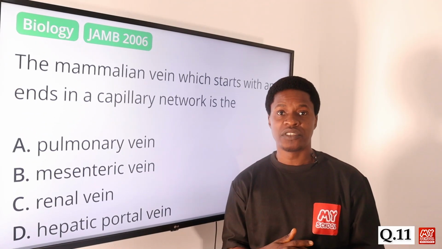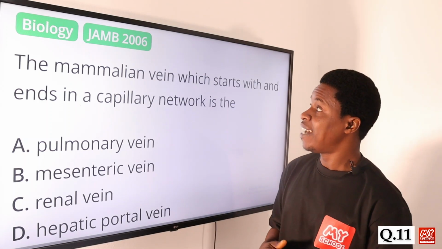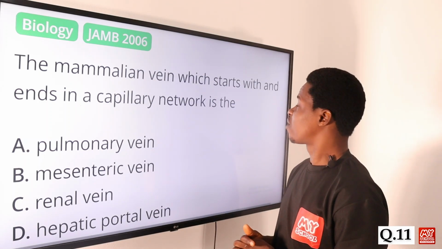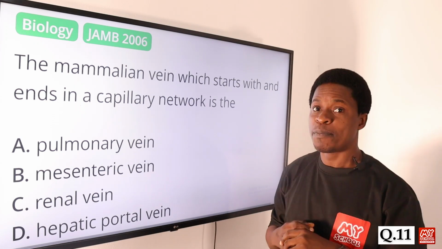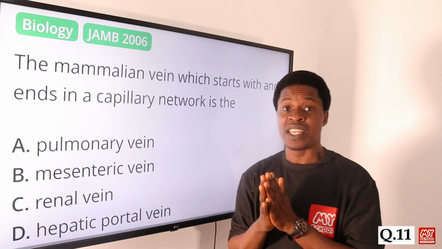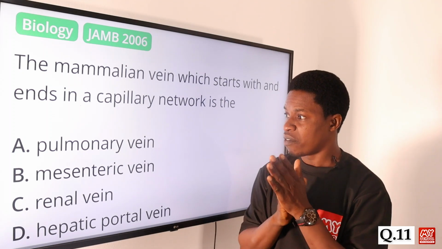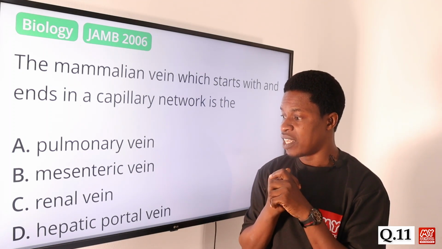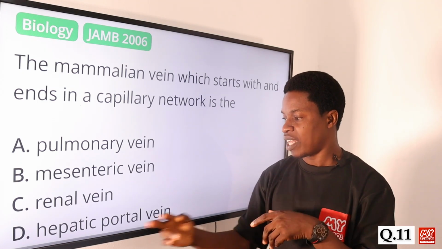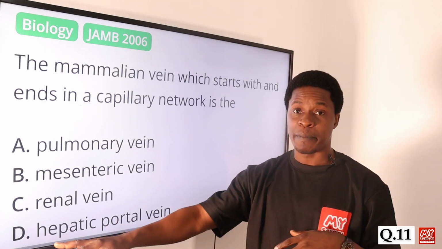Now let's move on to question number 11. The mammalian vein, which starts with and ends in a capillary network, is the what? The portal vein. That is the kind of vein that does that. If you look at the options, we have pulmonary vein, we have mesenteric vein, we have renal vein, we have hepatic portal vein. I talked about portal vein, of course, that's the hepatic portal vein.